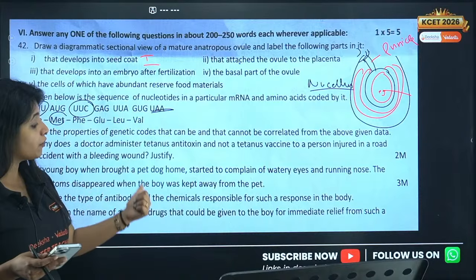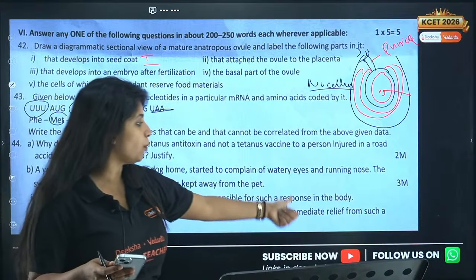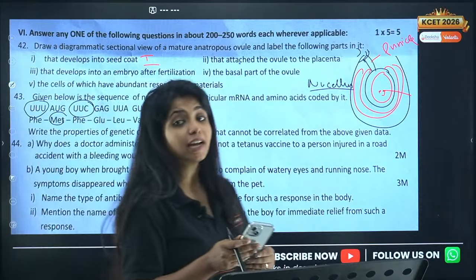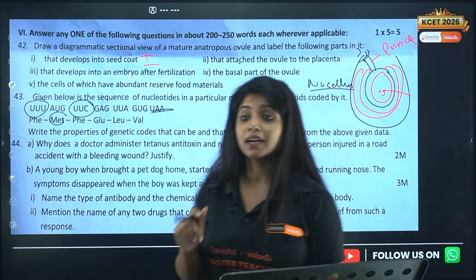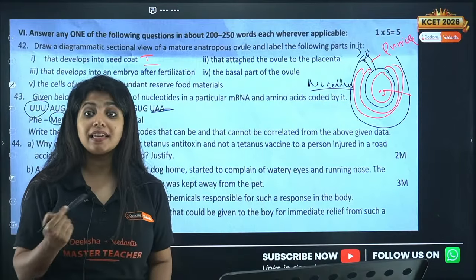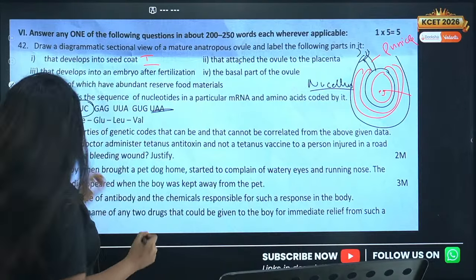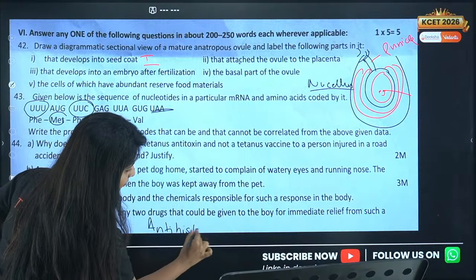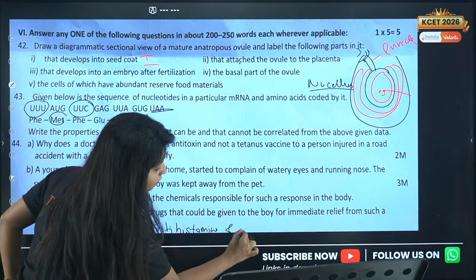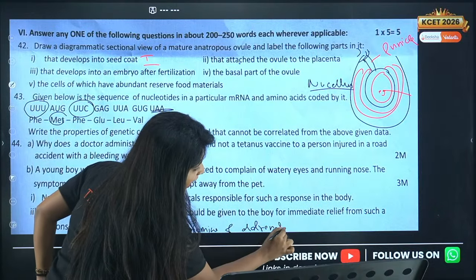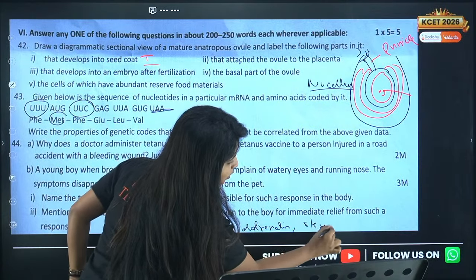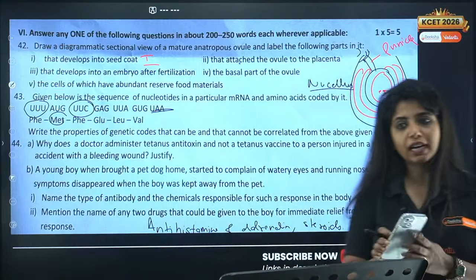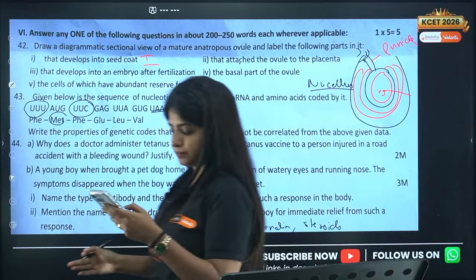Now mention the name of any two drugs that could be given to the boy for immediate relief from such a response. In your NCERT it is given. It is antihistamine, and the second thing is adrenaline, and then you can give steroids as well. So these are a few things that you can write. Two of them are being asked, so you can just write two. That would be enough.